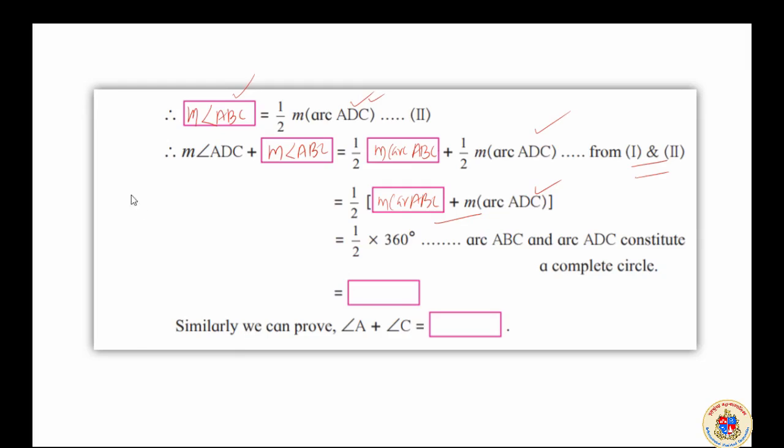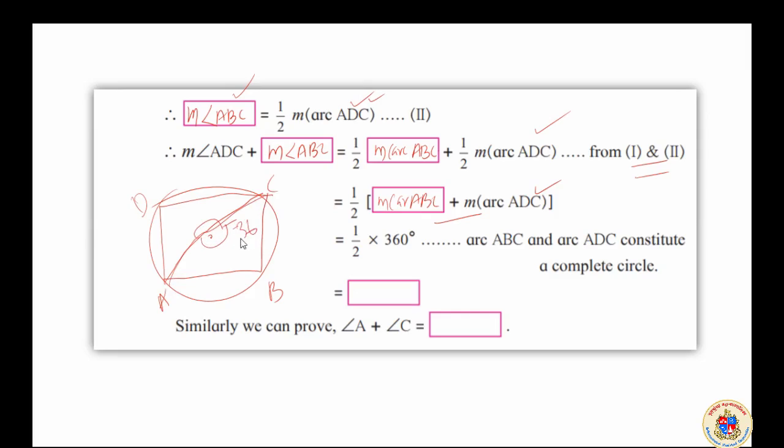I would like to simply draw the diagram here, roughly, not a fair diagram, because it is in the other slide. This is ADC and this is ABC, not the measure. Now there is a center here. The measure of arc ADC means this, and the measure of arc ABC means this also. So this is one angle, this is another angle.